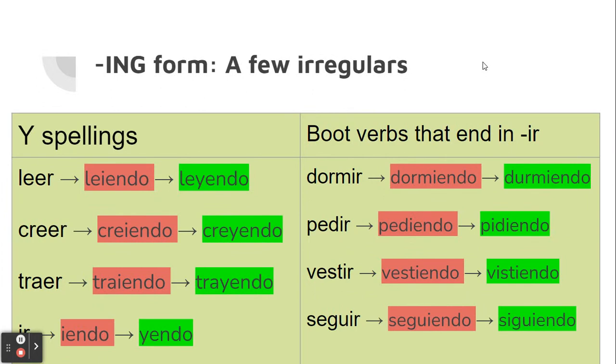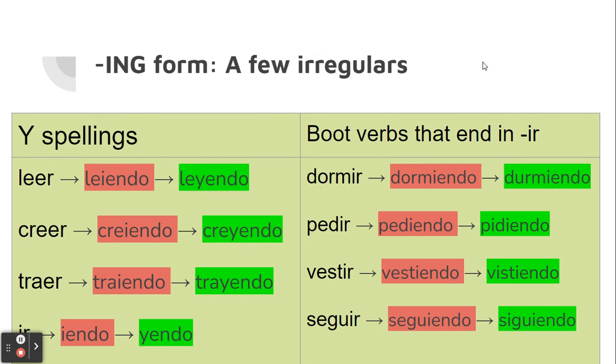You need to keep in mind a few irregulars, whether it's irregular spelling or with my boot verbs. There's going to be a change in the stem part. For the verbs that have double vowels, the EE or the AE, for those, we're going to find that when we chop off the ER, it looks kind of ugly. It's like there are too many vowels altogether. So leyendo, we're not going to have the EIE. We're going to chop off that I and switch it with the Y. Creer, same thing. Remove the I and switch it with a Y.